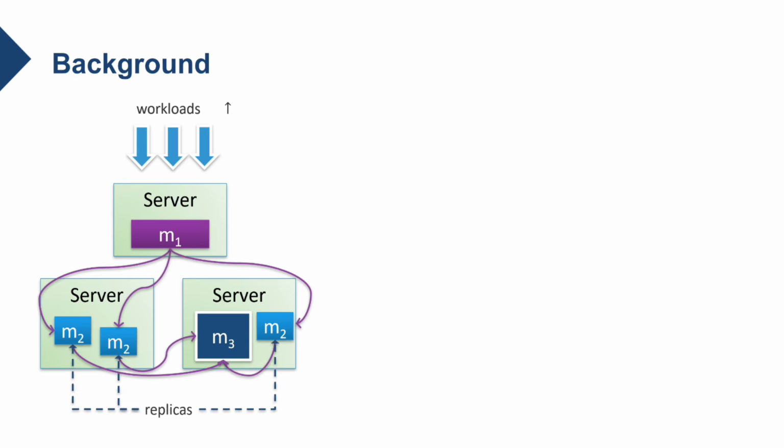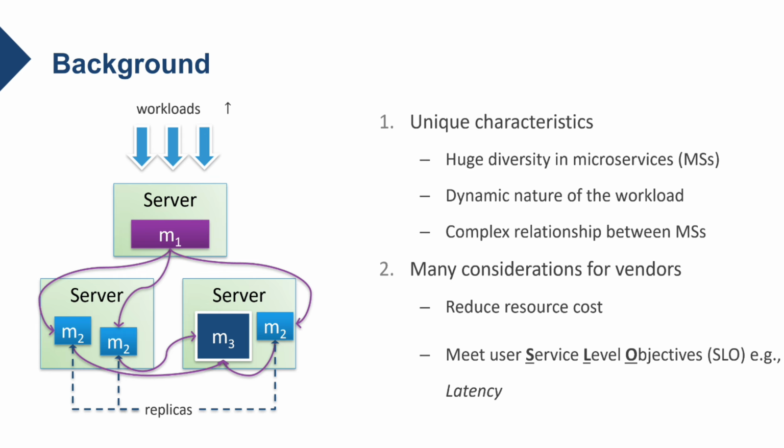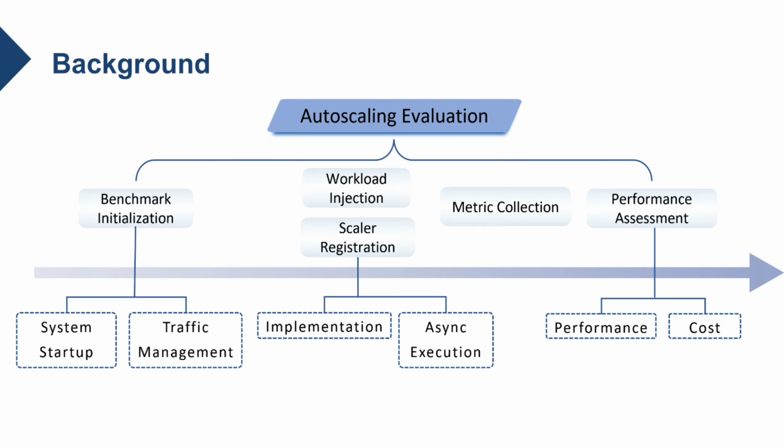For cloud providers, on the one hand, they want to reduce resource cost. On the other hand, they must provide sufficient replicas to meet users' service level objectives. The evaluation process of an auto-scaling algorithm typically consists of 5 steps: benchmark initialization, scaler registration, workload injection, metric collection, and performance assessment.